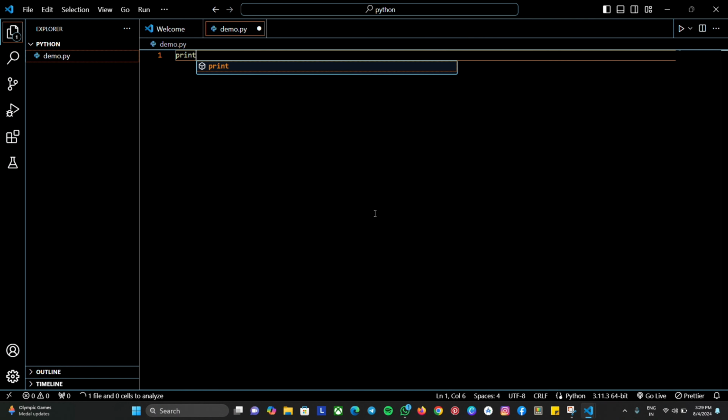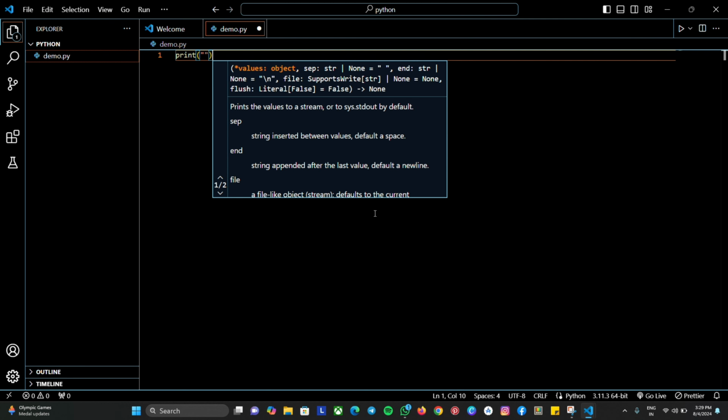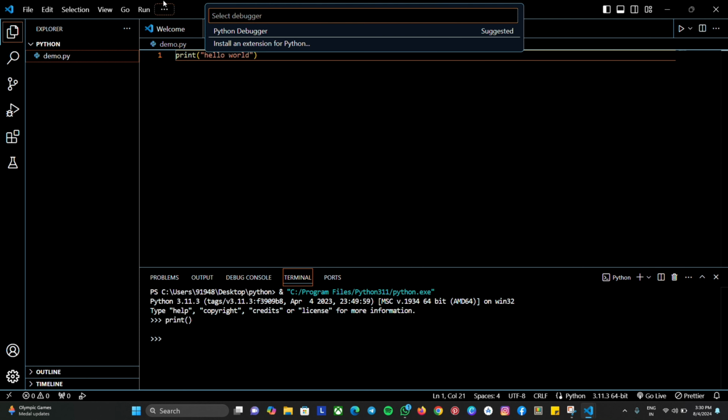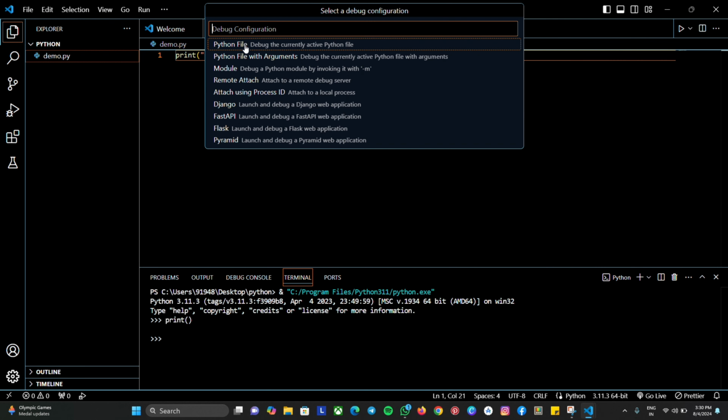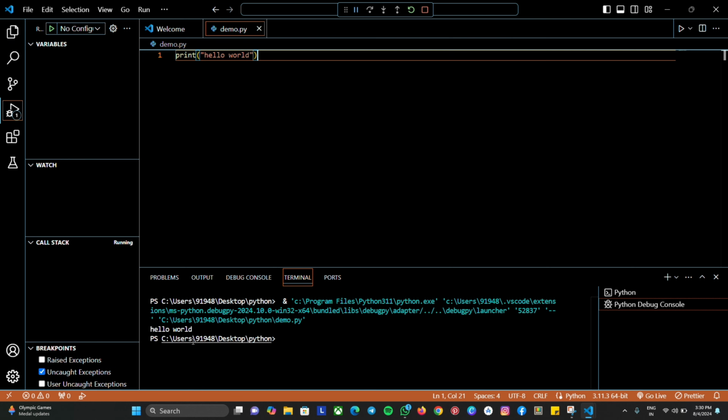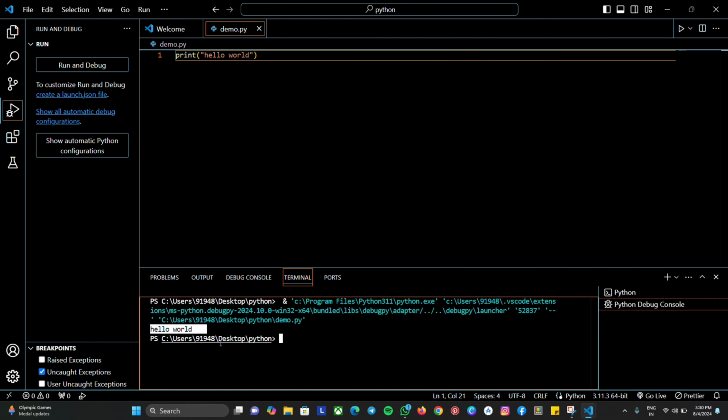Now type print, bracket, double quotes, and type hello world. After typing, press F5 on your keyboard. There will be an option Python debugger. Click Python file and now let's see. Okay, fine. Here we get the output as hello world.